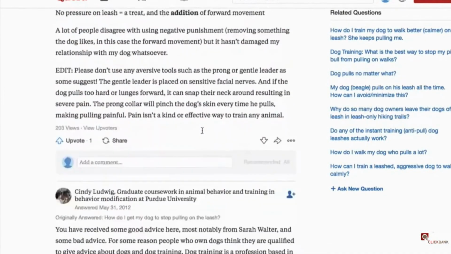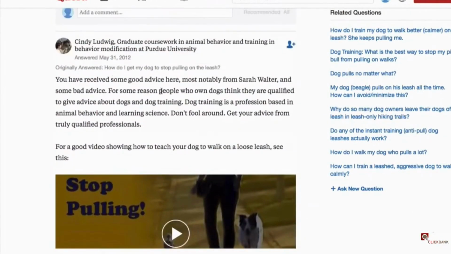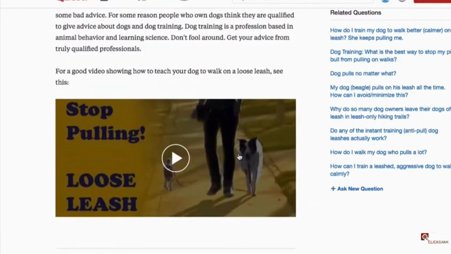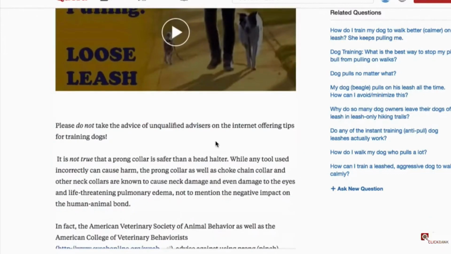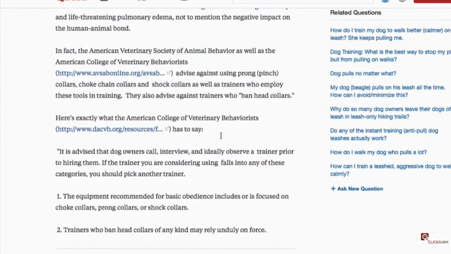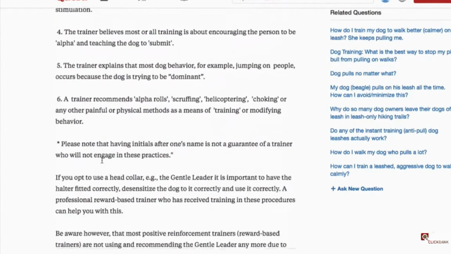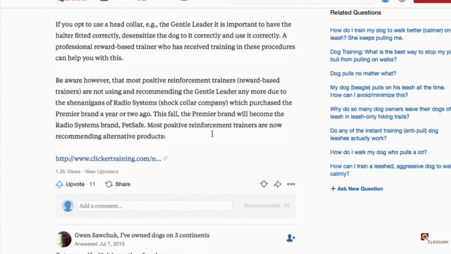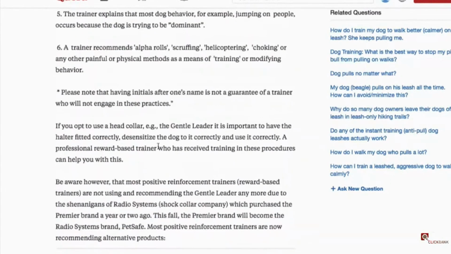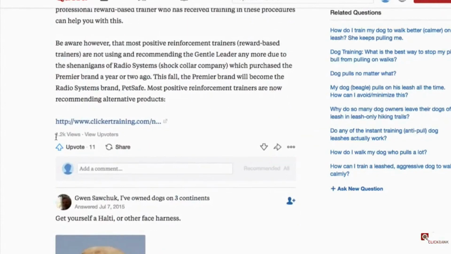I can give you right away an example of this. This guy here is doing exactly what I'm telling you. He created an answer that has a video in it, that is more detailed, that has links about the information that he is giving, many points here, and it's quite longer. And in fact, as you can see, if this other answer has about 300 or 200 views, this answer here is getting more than 1,000 views.